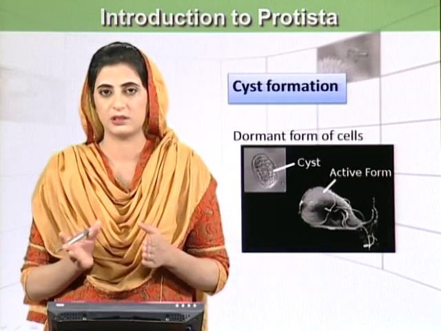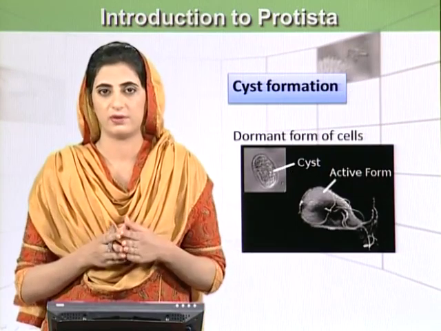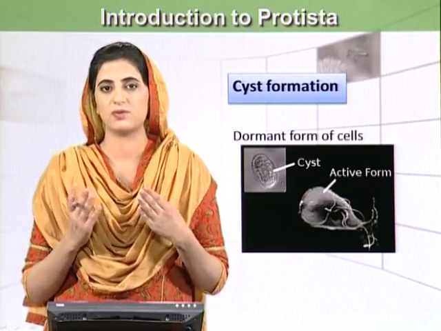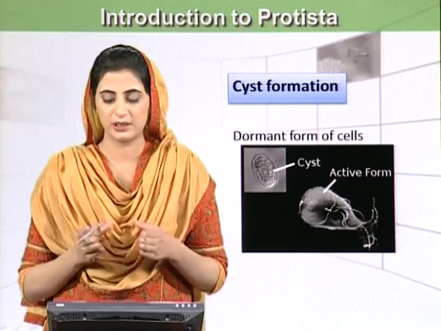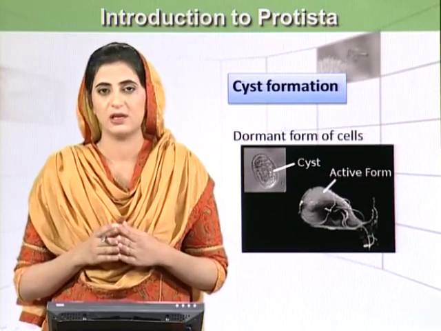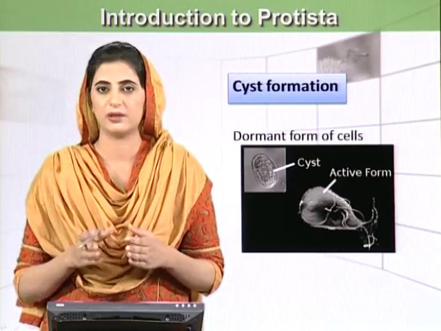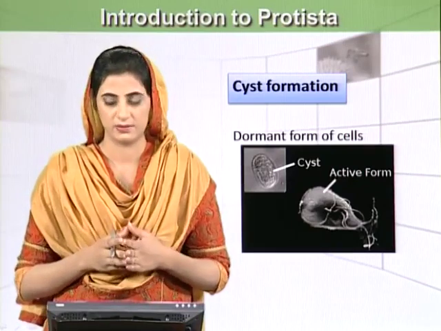They form cysts because a few delicate species have to withstand different environmental conditions. To withstand the environmental conditions, they develop a cyst around themselves, which is a dormant form of the cell. And as soon as favorable conditions come, they regain their growth and become active.